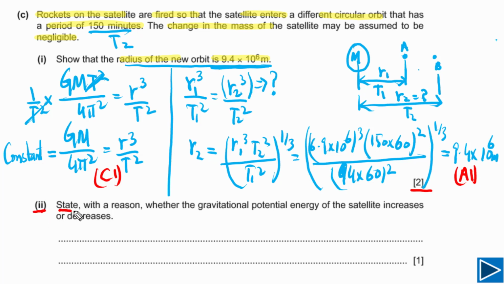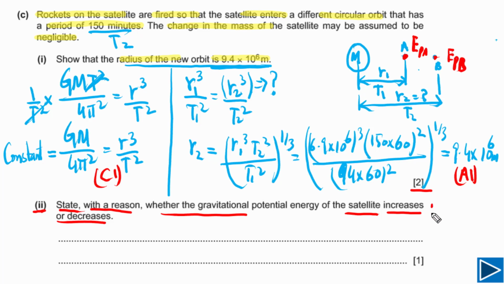For C2, we need to state with a reason whether the gravitational potential energy of the satellite increases or decreases. First of all, let's look at this point. When the satellite was at this point, let's say the potential energy of the satellite is EPA. And when the satellite was at this point, let's say the gravitational potential energy of the satellite is EPB. Now we need to explain, is EPB greater or is EPA greater?